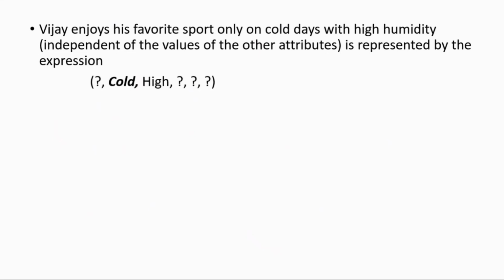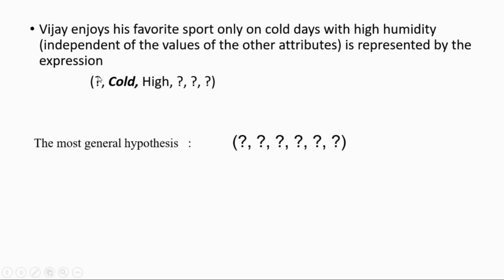A scenario is given: Vijay enjoys his favorite sport only on cold days with high humidity. We can represent this using the hypothesis. First, the specific air temperature, that is cold, and humidity must also be high. So for only 2 attributes, specific values are given in this example. The hypothesis is formulated by putting in the given attribute values, and the rest will be question marks.